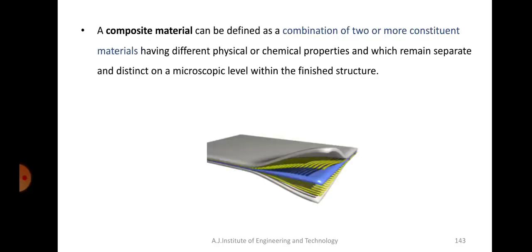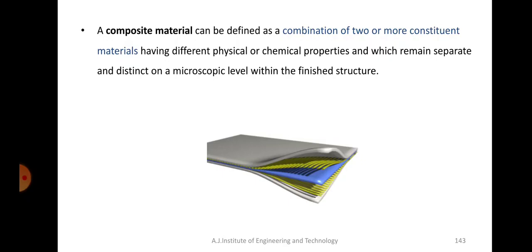So if we take the definition, a composite material can be defined as a combination of two or more constituent materials having different physical or chemical properties and which remain separate and distinct on a microscopic level within the finished structure. Now I hope you understood this definition.